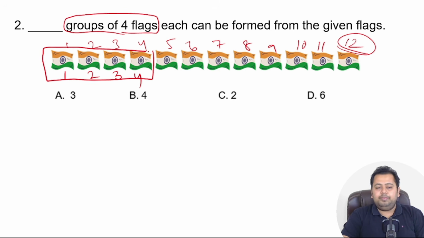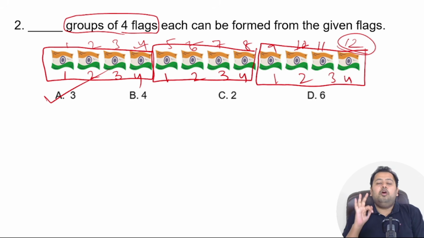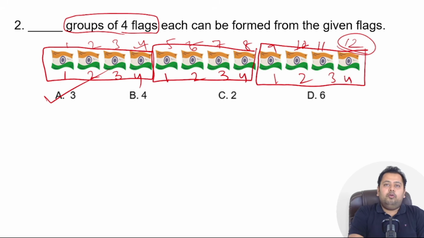Now we count 1, 2, 3, 4. This is group number 2. Then again we count 1, 2, 3, 4. So this is group number 3. So the option is A. There are 3 groups of 4 flags that can be formed from 12 flags. Hopefully you have got the answer correctly. If you did, give yourself a star.